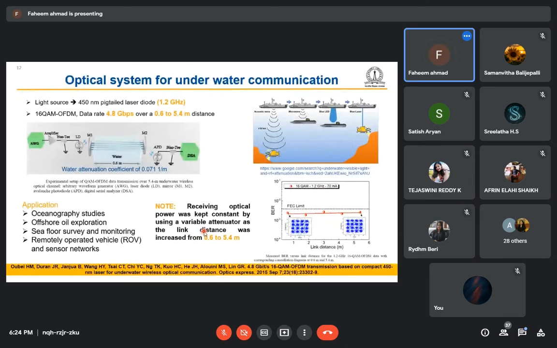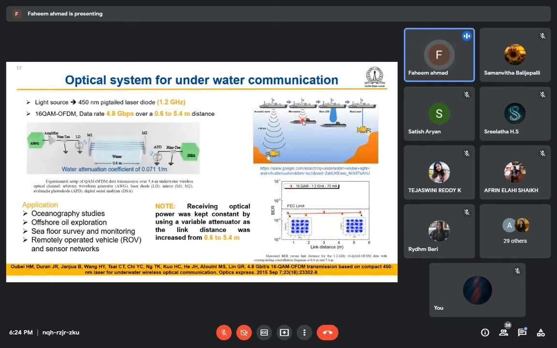Another thing is that people are now moving towards optical systems for underwater communication. For underwater communication also we can use visible sources. Why are we moving towards visible sources? Acoustic waves can go up to 10 kilometer or greater distance, but the problem is that we cannot achieve a high data rate because of the acoustic wave.